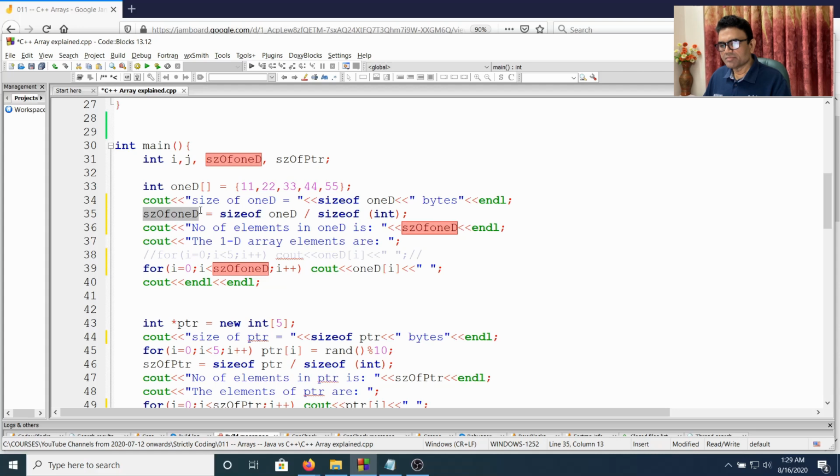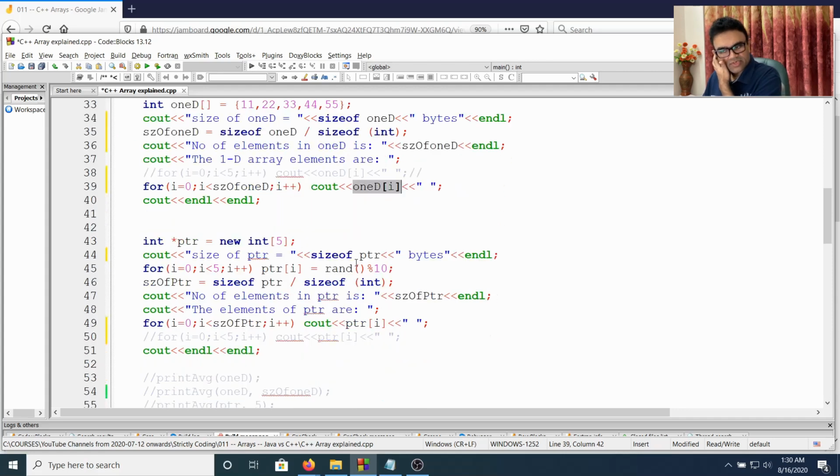So the size of the array, that means the number of integers, will be the total number of bytes divided by the number of bytes per element, which is integer. So this will give us 20 divided by 4, which is 5. So now it will tell that the number of elements in 1D is 5, okay. And the 1D elements are, now we run the loop 0 to sizeof 1D, which we have calculated, okay, and we can print that array elements, okay, fine.